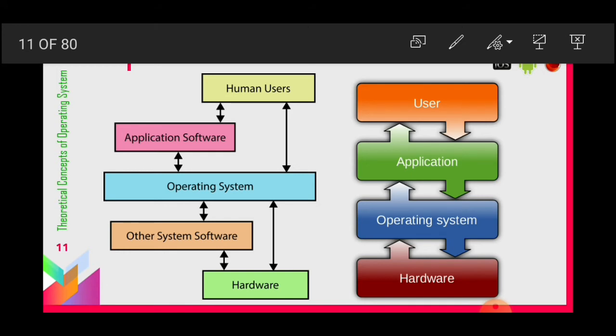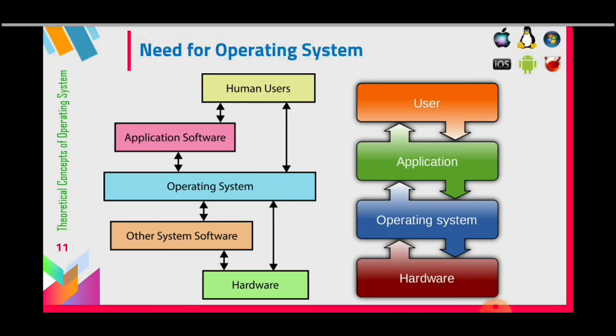So the human user interacts with the operating system, and only through this operating system can the user access the hardware. Now you can see this flowchart. The user interacts with the application software, the application software interacts with the operating system, and the operating system interacts with the hardware. The reverse process is also possible. The hardware device communicates with the operating system, then the operating system communicates with the application, and it gives the result to the user.